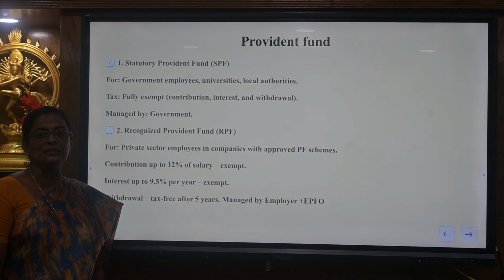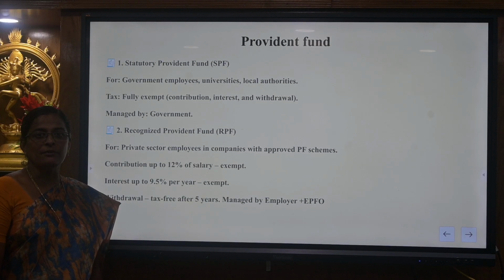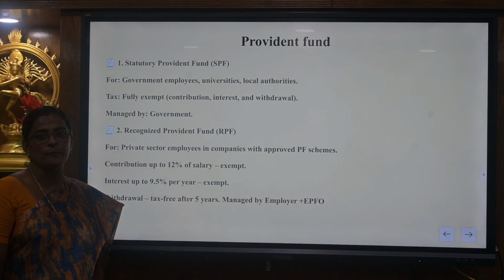And the next one is Unrecognized Provident Fund. It is not recognized by the Commissioner of Income Tax. And the investment can be made by the employee only and it cannot claim any exemptions for the Provident Fund.